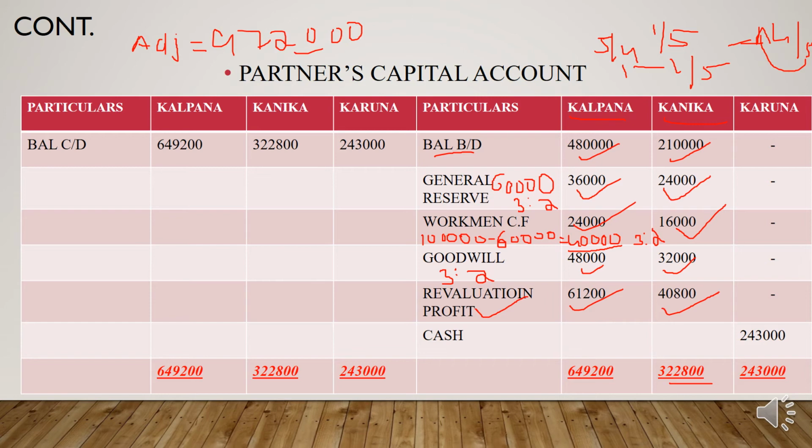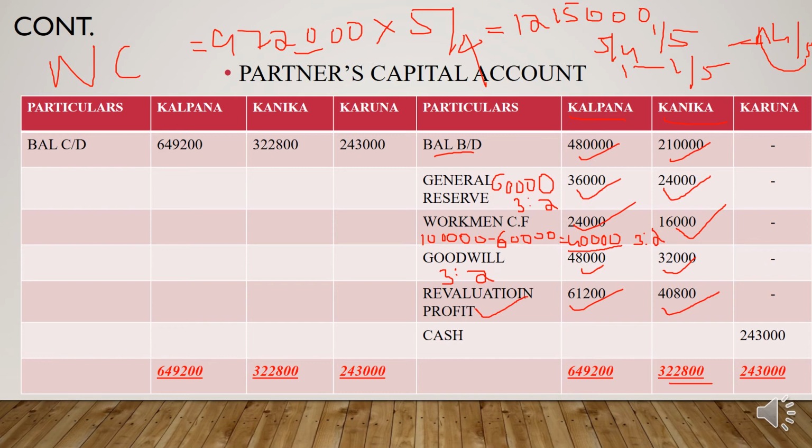How will you calculate new capital? The new capital formula is what? Adjusted or total capital into the reciprocal of the total share of the firm, right? So here the total capital is how much? 9,72,000, and the reciprocal of total share means 5 by 4, right? So you will get 12,15,000. Okay, 12,15,000. Clear? This is the new capital.